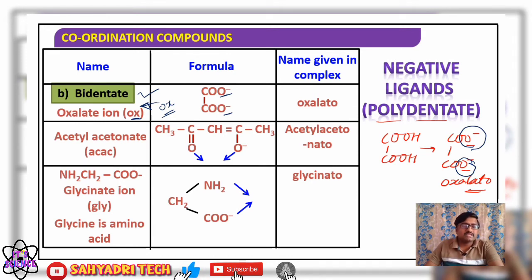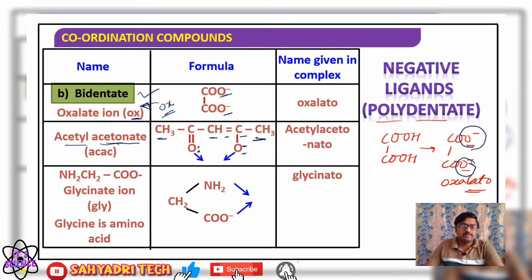Then coming to the next one, acetylacetonate. CH3, C double bond O, CH double bond C, O minus, CH3. Here the oxygen atom carries a lone pair of electrons, and the O minus oxide ion also carries an electron pair. So how many donating groups?